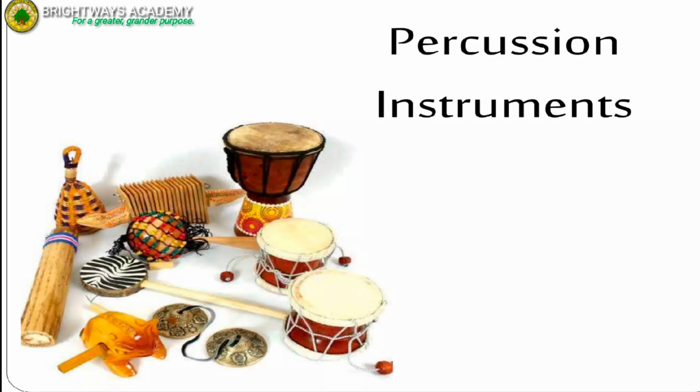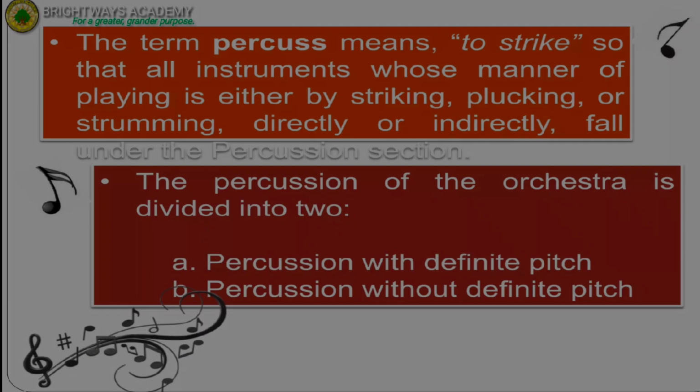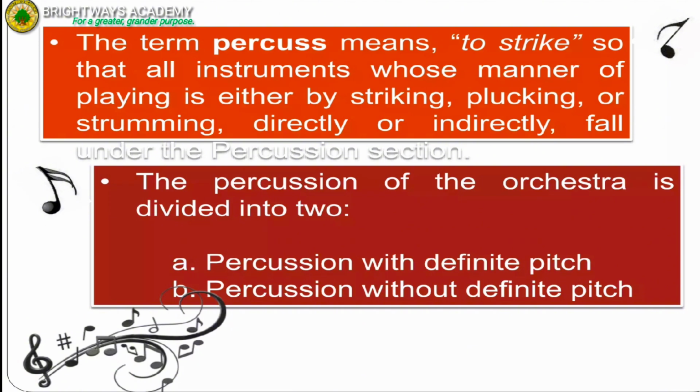Let us proceed to percussion instruments. The term percuss means to strike, so all instruments whose manner of playing is either by striking, plucking, or strumming, directly or indirectly, fall under the percussion section. The percussion of the orchestra is divided into two: percussion with definite pitch and percussion without definite pitch.